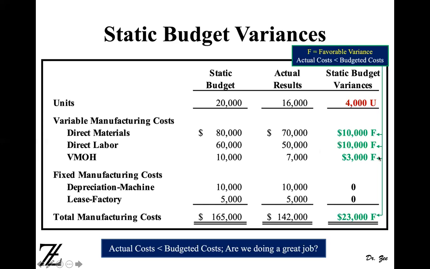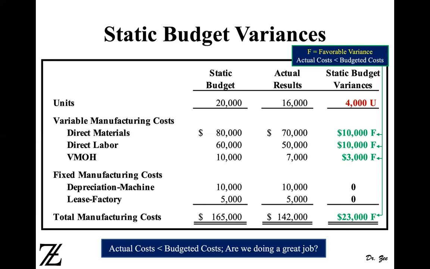You incurred less cost. Then, because fixed cost doesn't change in the relevant range, you budgeted 10,000 and you incurred 10,000, 5,000 for factory overhead, 5,000, so no variance. So the total variance is 10 plus 10 plus 3, 23,000 favorable, because your actual cost, $142,000, is less than your budgeted cost, $165,000. So you have favorable variances.